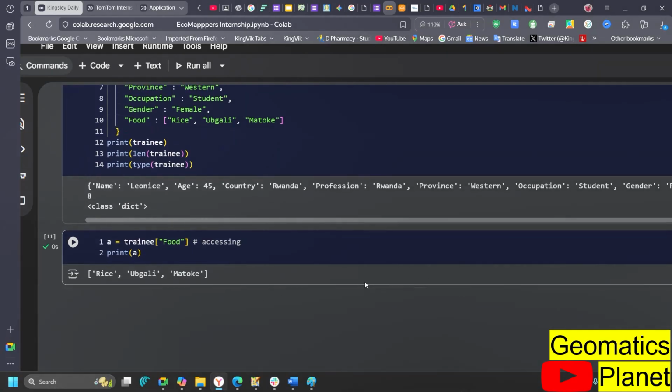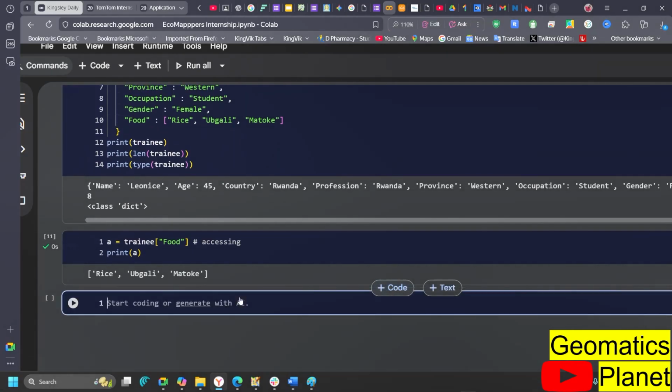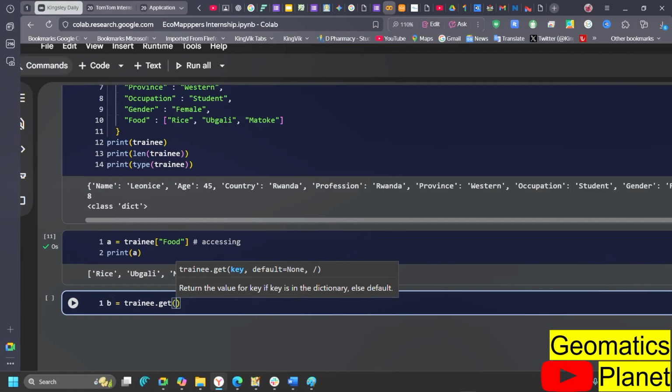Now another way around, I can go ahead and say give me the same name, but in this case I want to call trainee, then dot, and I will use get, and then I'll open up the bracket, and I will call that particular thing I want to get as well. So now what do I want to get in there? I want to get, let's say, gender.